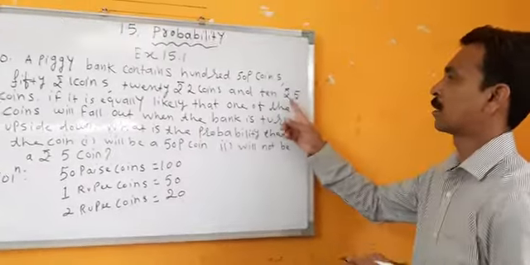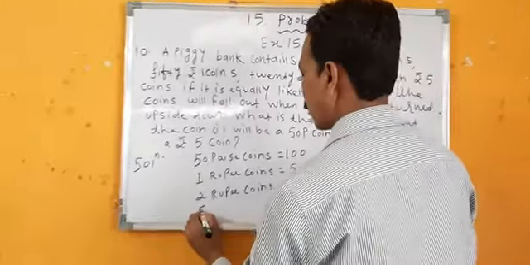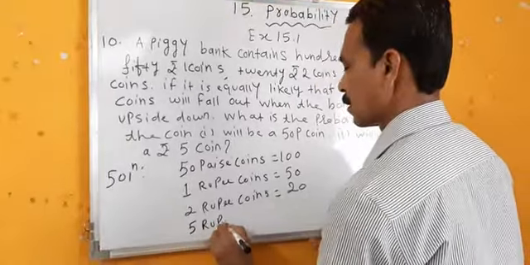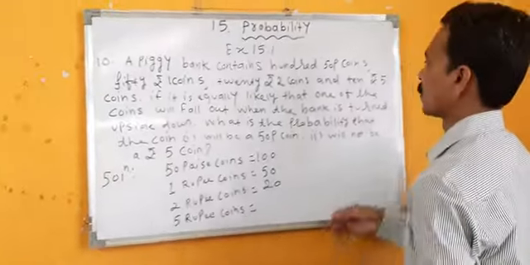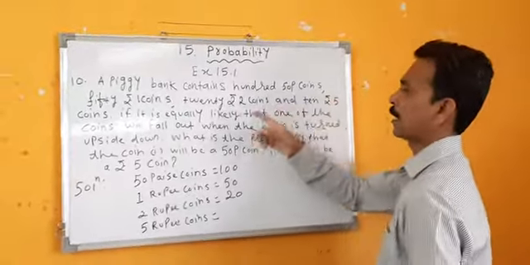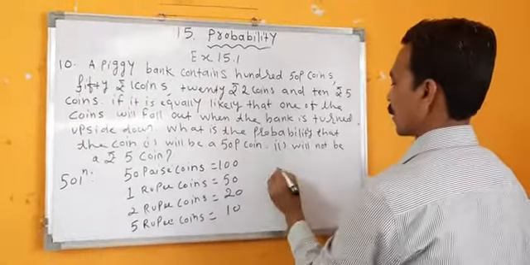What is left? 5 rupee coins. 5 rupee coins are how many? 10, right?